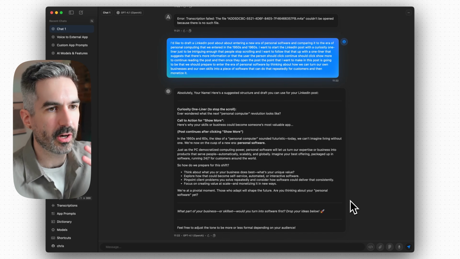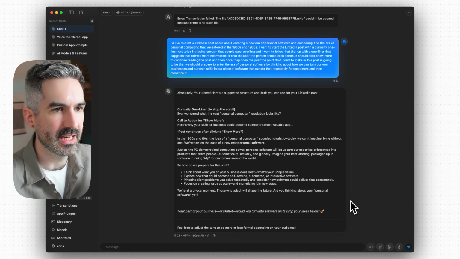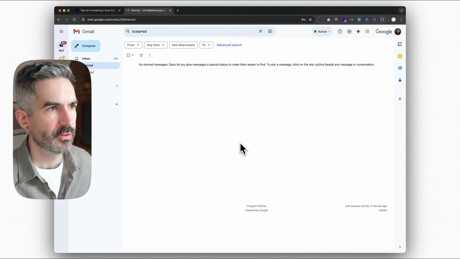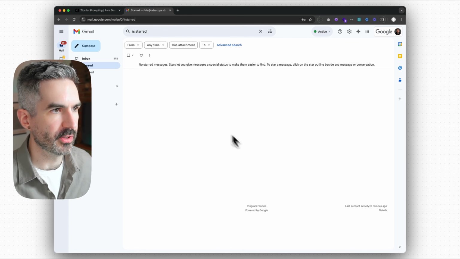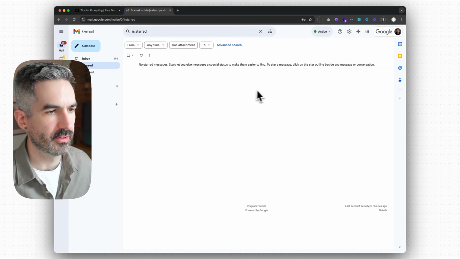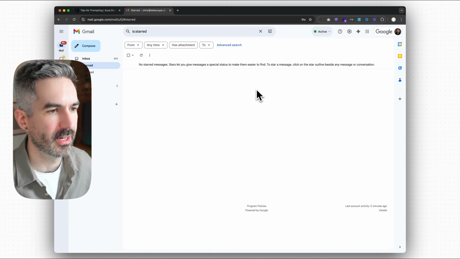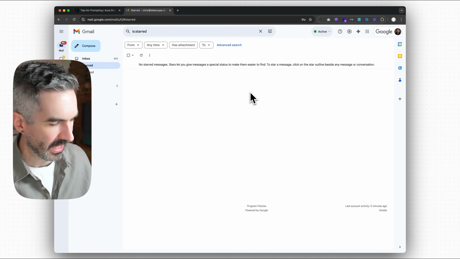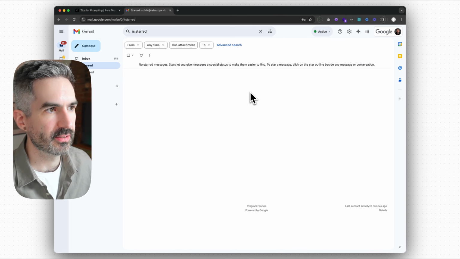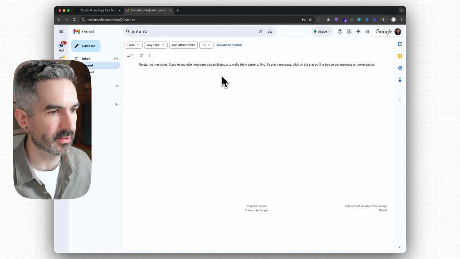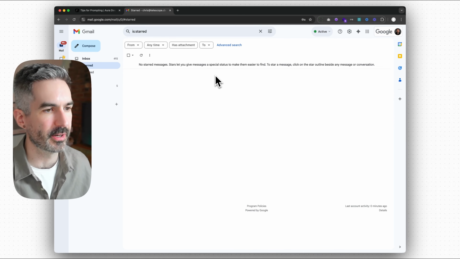So let's jump over to a different app now and see if we can do something in that app using Aura. So I'm now over in Gmail here. I've just put this onto my starred folder and removed everything so that you can't see all of my emails for my business email address. And I know that 99 plus is going to be giving some people anxiety, so sorry about that.